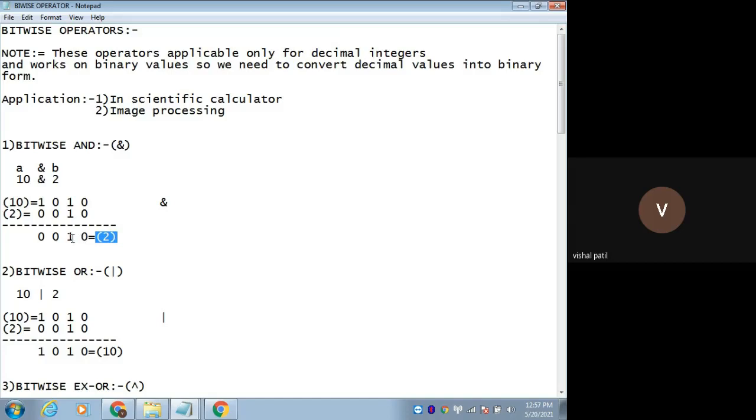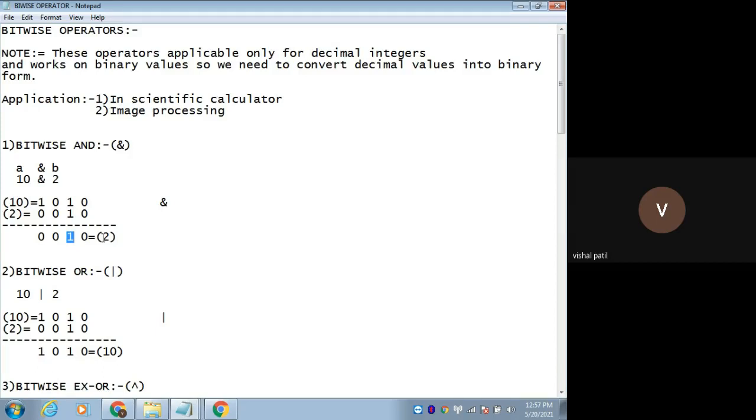1, 2, 4, 8, right? This 1 is present at the 2 position because we go from right to left, starting with 1, 2, 4, 8. But there is only a 1 here, so it will be 2 only.